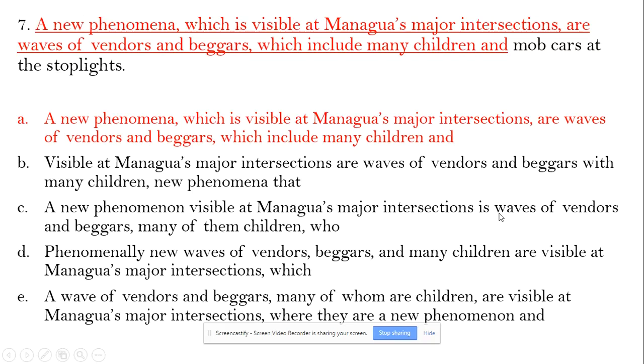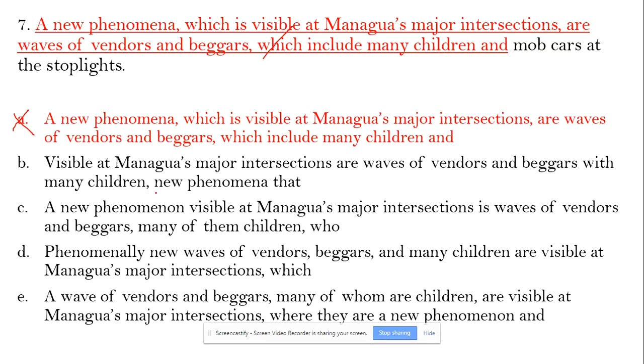The sentence is: a new phenomena which is visible at Managua's major intersections are waves of vendors and beggars, which include many children and mob cars at the stoplights. The word "which" modifies "beggars," and beggars are human beings, so "which" is incorrect. We need "who" with it. So it is a modifier error. By the way, there is one more error: "a new phenomena are" should be "a new phenomena is."